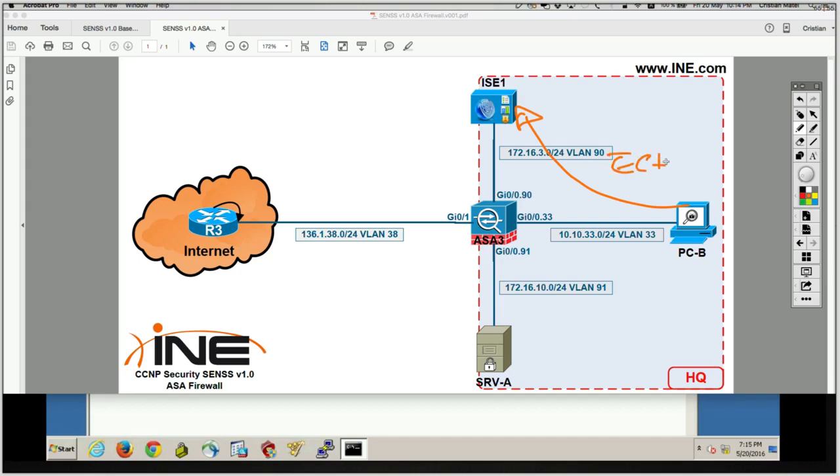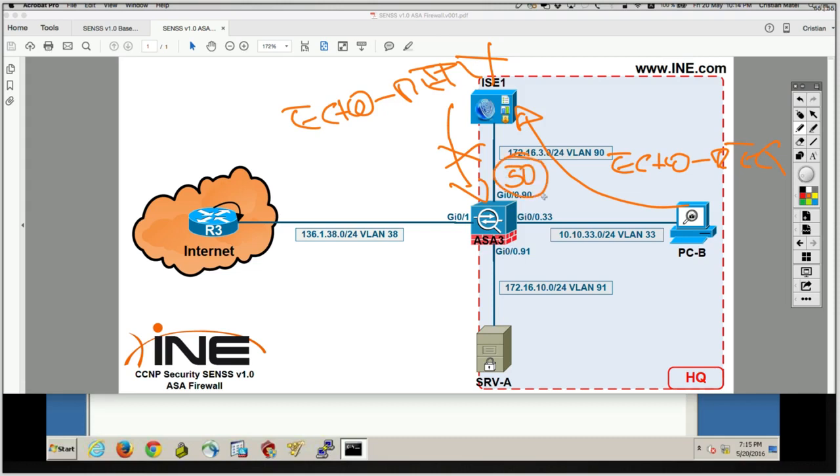But because the ASA does not statefully inspect ICMP, the echo reply is going to be dropped by the ASA. When the echo reply comes in, it's going to say, okay, this traffic flows from security level 50 to 100, so it is low to high. There's no ACL allowing that traffic, I'm going to drop it.